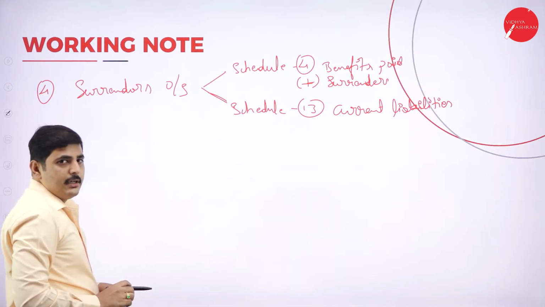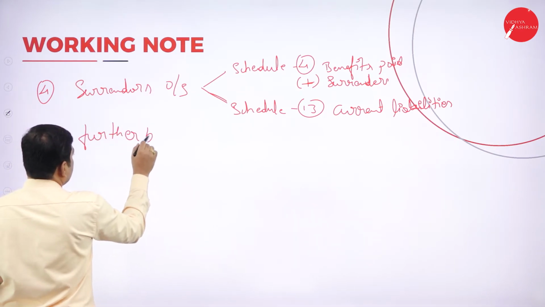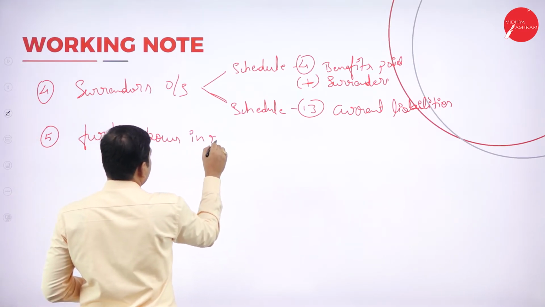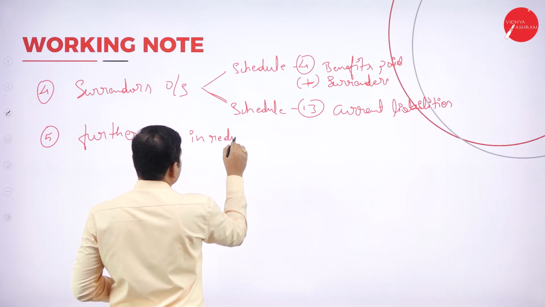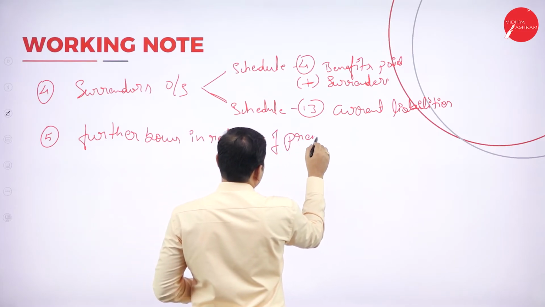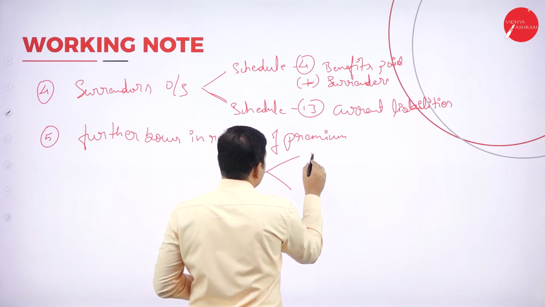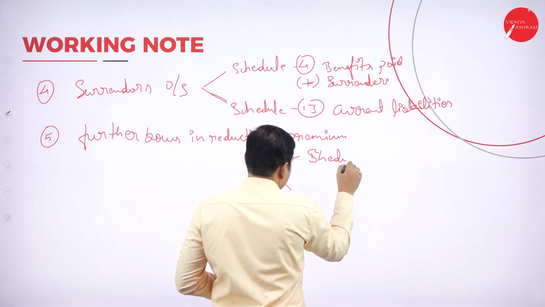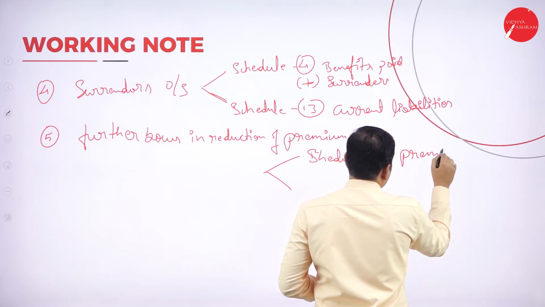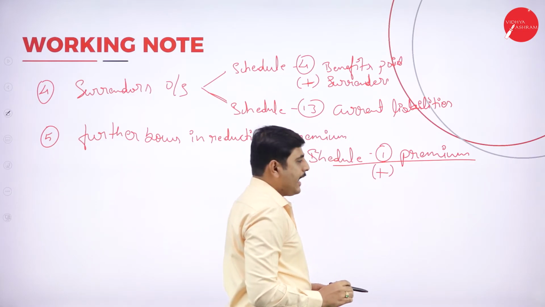Now next item, further bonus in reduction of premium. So this should be in schedule number 1, premium, add to premium.